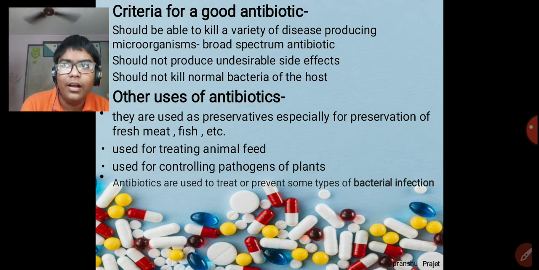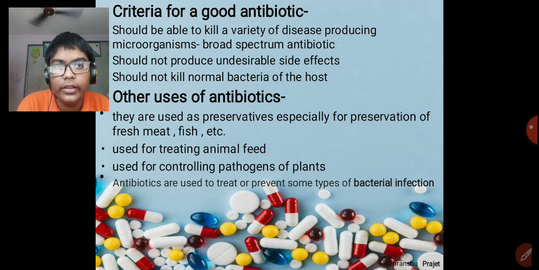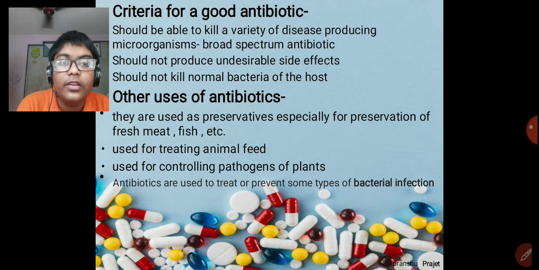If anything bad is there in the animal feed, it can be treated by applying antibiotics. They are also used in controlling pathogens in plants. Plants also have diseases and pathogens in them, so to kill those pathogens, antibiotics are used. Antibiotics are also used to treat or prevent some types of bacterial infections.